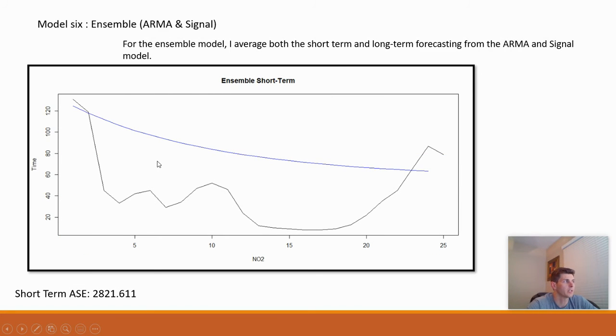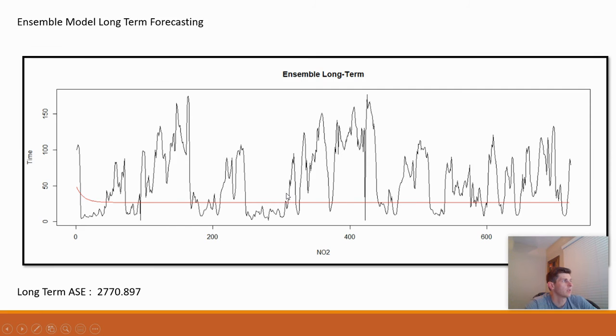My final model is an ensemble model of the ARMA and the signal model. I averaged both the long-term and short-term forecasting respectively, and it came out with an ASE of 2,821. If I take the average of the ARMA and the signal short-term ASE, it comes out to about 2,821, which makes sense again, since I'm just averaging the two. Looking at the long term, this came out to 2,770, which is roughly the average of long-term forecasting for the ARMA and the signal model. So this didn't fare much better at all, actually.